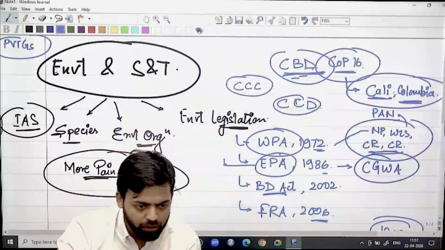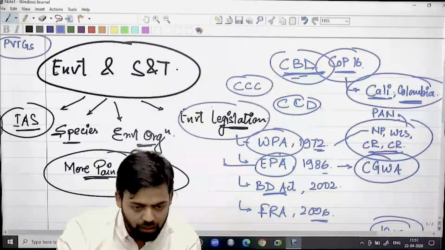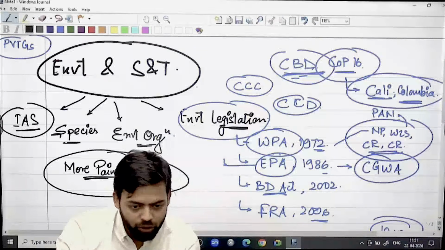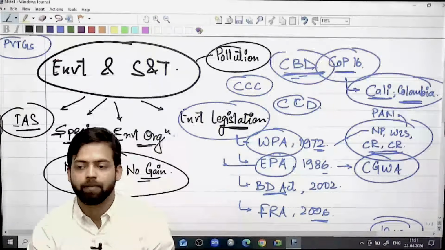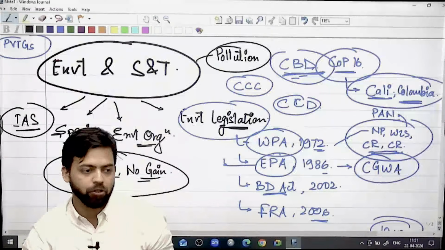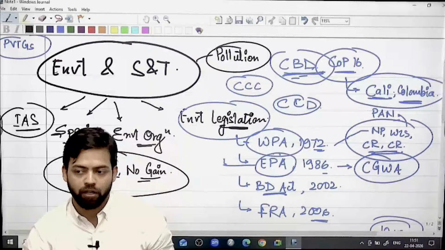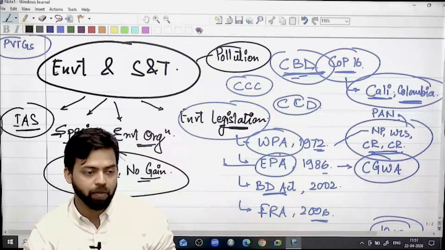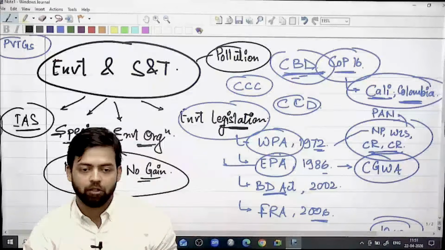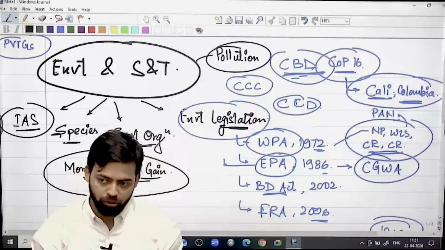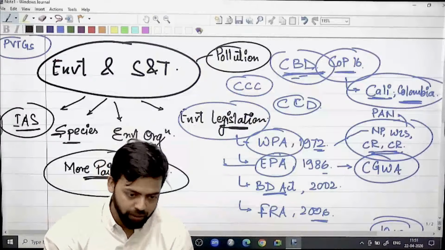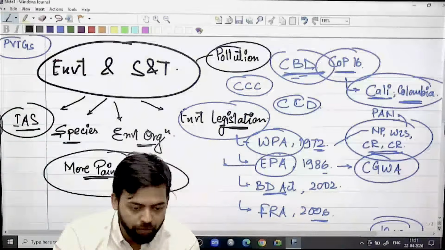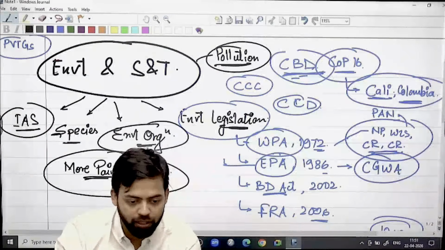And the most important topic after this, again a very high yielding topic, is pollution. Very high yielding topic. And pollution, again, air pollution, water pollution, soil pollution, solid waste management, electronic waste management, plastic waste management, noise pollution, light pollution, all types of pollution become important, right? And how to deal with this pollution, that also becomes very important. And these two topics, environmental organizations and pollution, are interlinked.